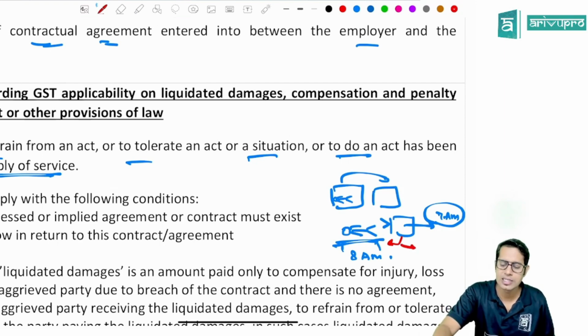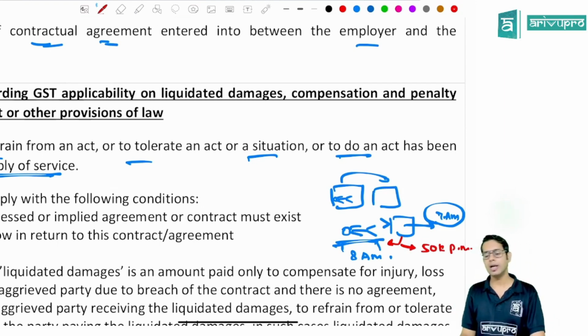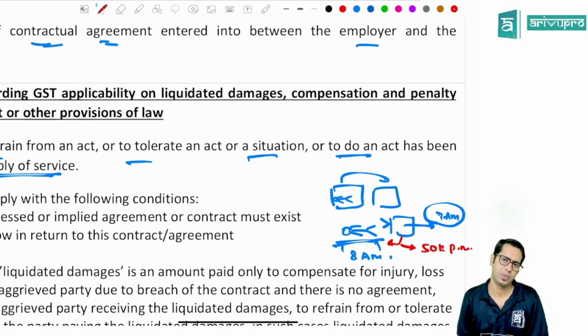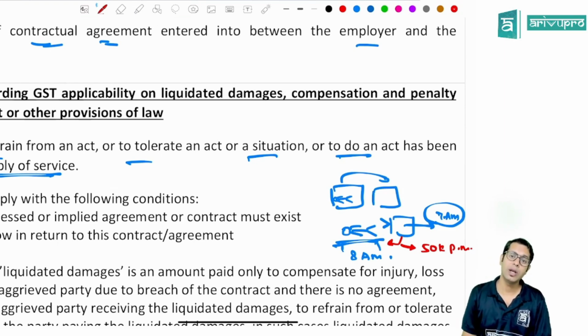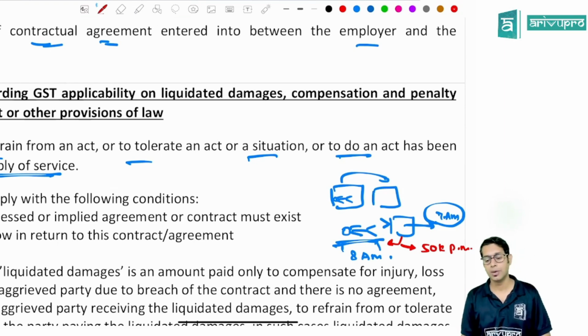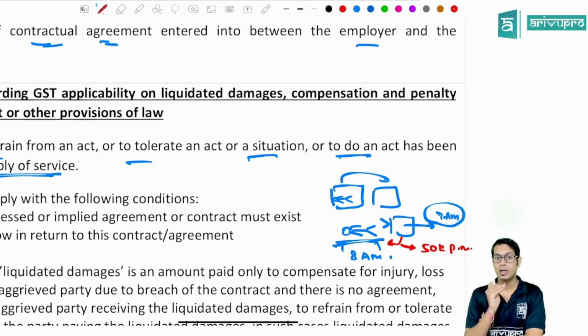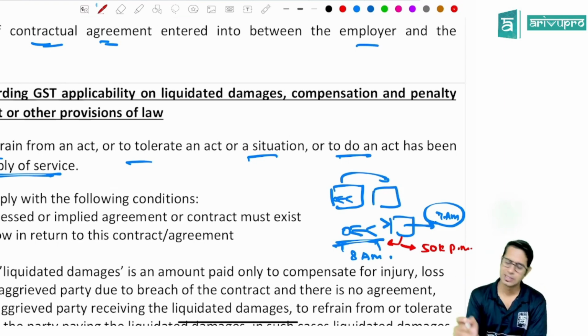For tolerating this disturbance, I will pay you 50,000 rupees per month. If you tolerate this, every month I'll pay you 50,000 rupees. That is what the school is telling. Now, I said, okay, I have agreed to tolerate an act, and for which I am getting a consideration. Agreeing to tolerate an act is treated as supply of services if there is a consideration involved. So this act will be treated as supply of services.